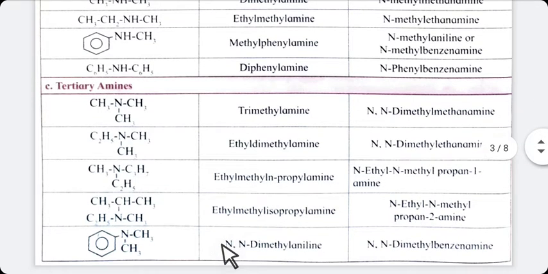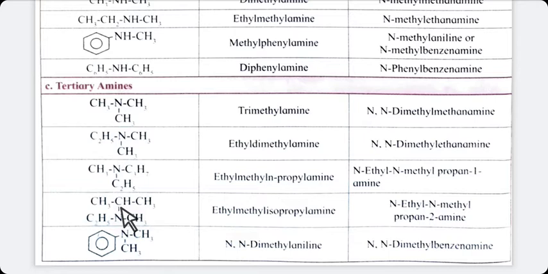Now next, N is amine, the right side CH3 means methyl, the left side C2H5 means ethyl, and at the branch an isopropyl group is there.